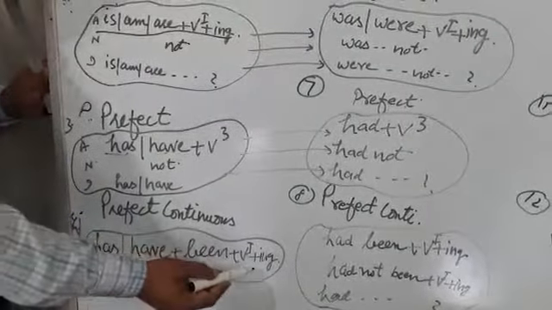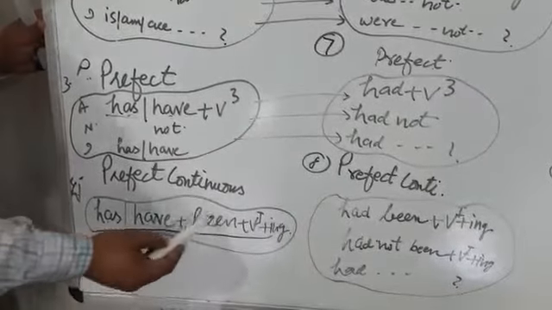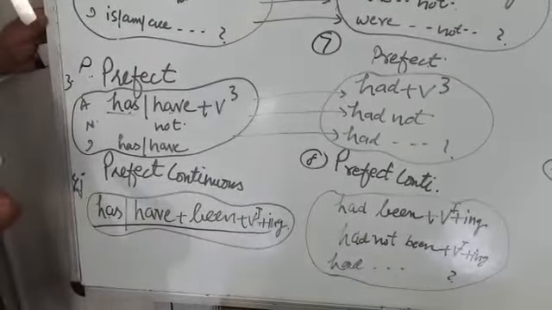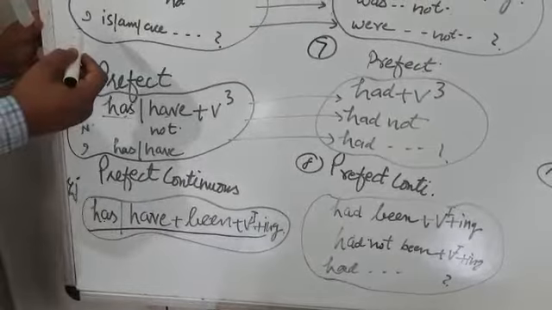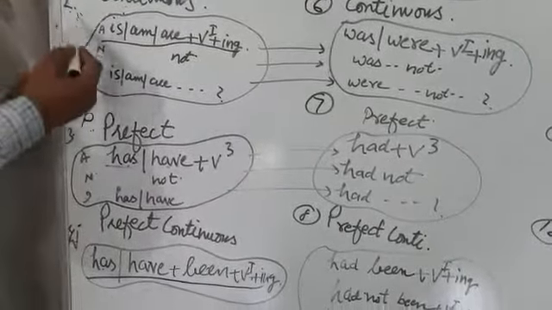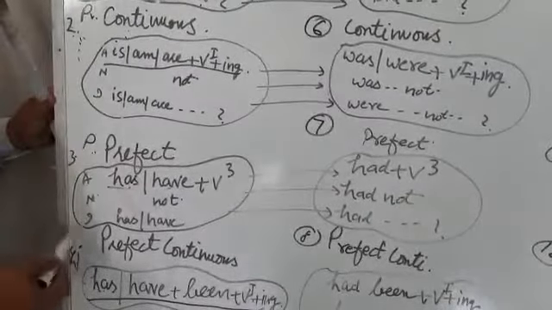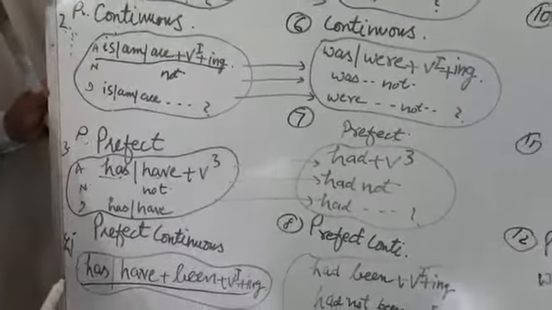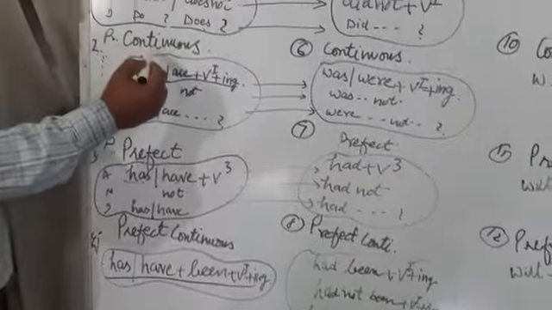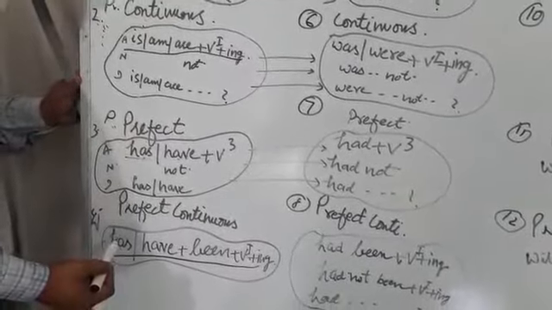Please pay attention to the structure. The structure is very important. Has, have, been plus ing form of the word. Don't forget, in both the cases, it is important to know that action is taking place, but here without time and here with time. I hope you understand.